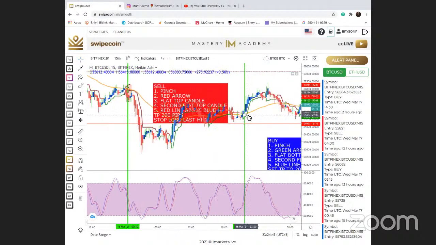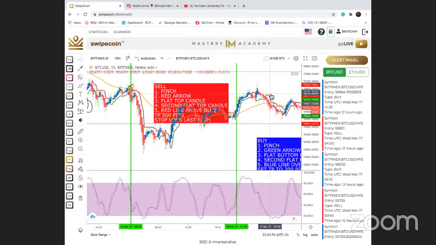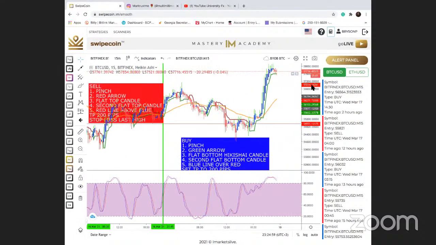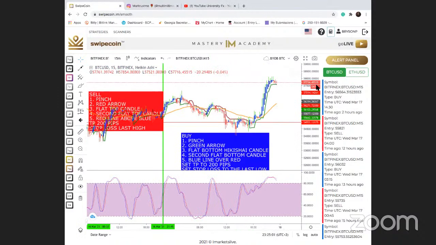Okay, as you guys can see, boom, it broke the gold line. So even for a buy, if it breaks the gold line, it bought for quite some time. Same thing right here, you know what I'm saying? It's going to buy for quite some time.